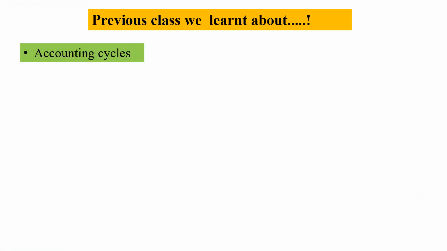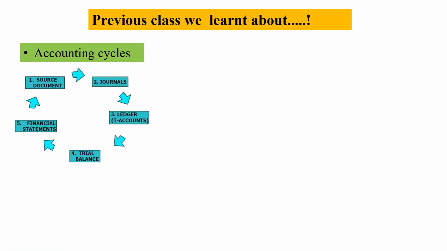We learned about the accounting cycle. How many important events are there in the accounting cycle? There are five. Very good, Naushita. That is source document, journal, ledger, trial balance, financial statements. What is the other name for ledger? T account. Very good.